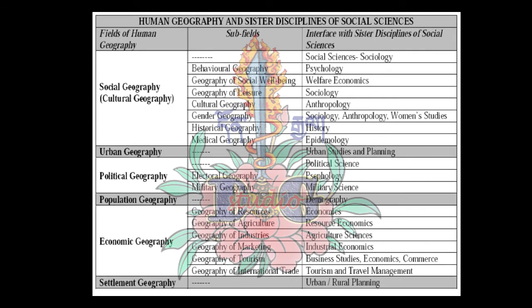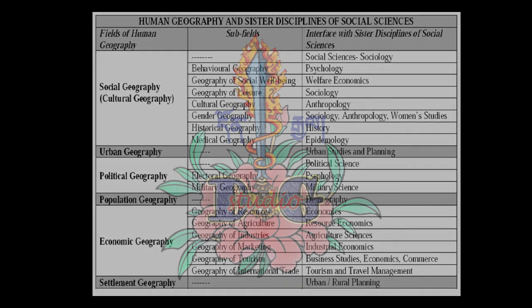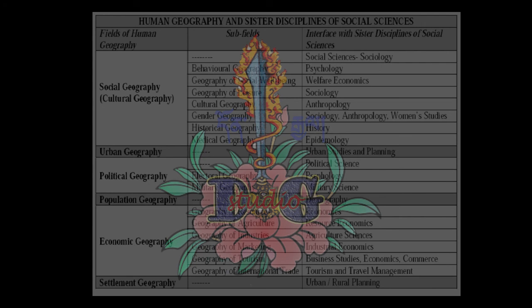Interface with other sister disciplines means that the knowledge of social geography is highly interdisciplinary. It is related with sociology, welfare, economic geography, anthropology, history, and epidemiology. So the knowledge of geography is highly interrelated with other social science subjects.